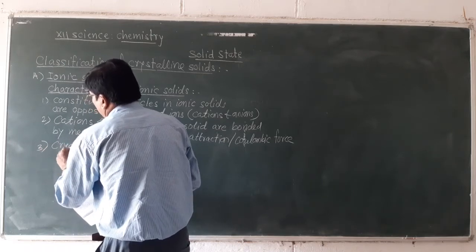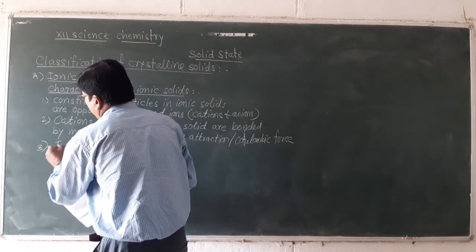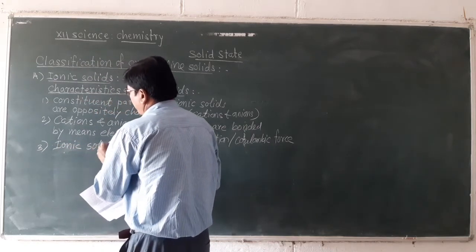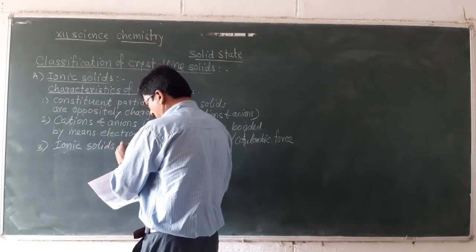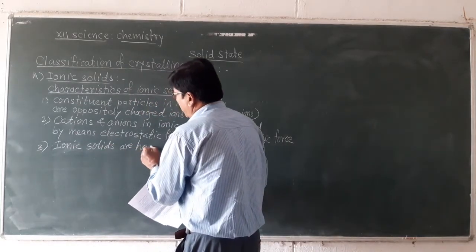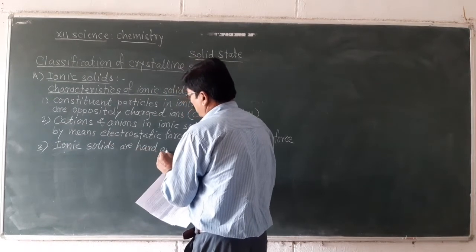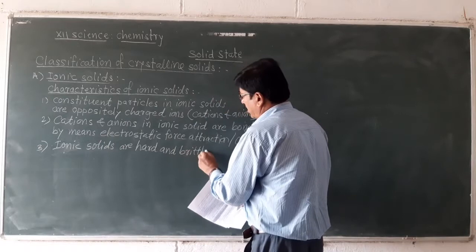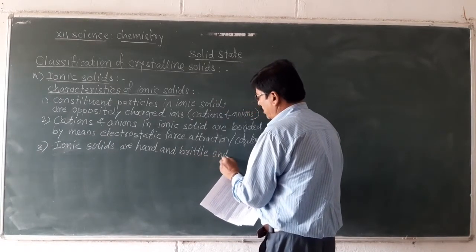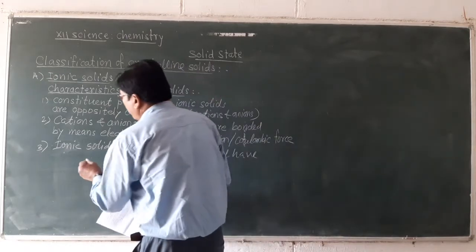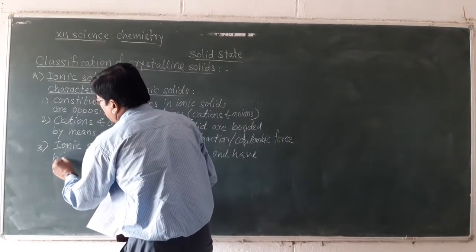Third, crystalline or ionic solids are hard and brittle, and have high melting and boiling points.